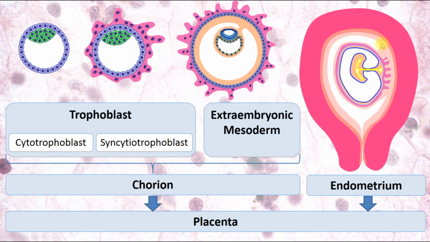And when chorion is implanted in the uterine wall, in the functional layer of endometrium, those two components form placenta. Chorion forms the fetal part of placenta, the fetal component, and the functional layer of endometrium forms the mother's component of placenta. So those two structures are necessary for the formation of placenta.